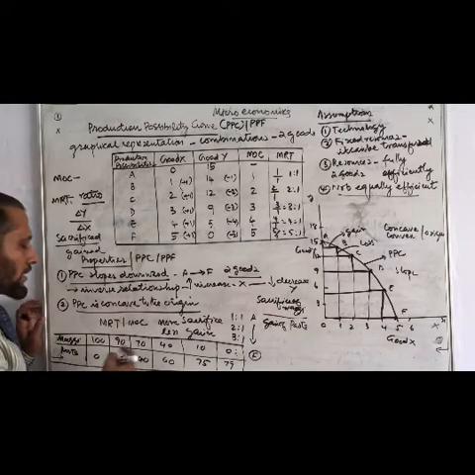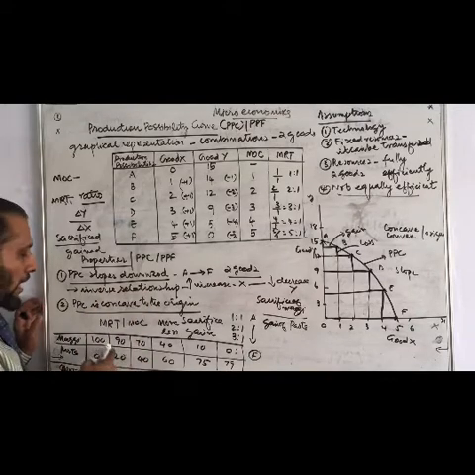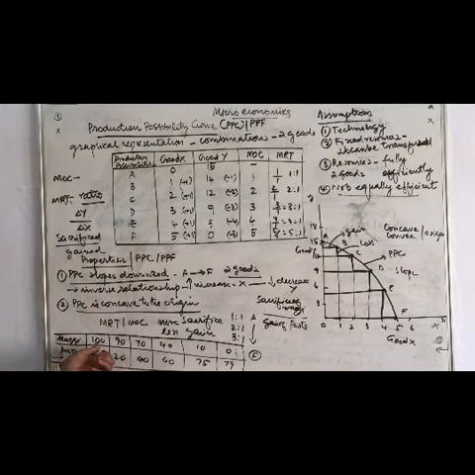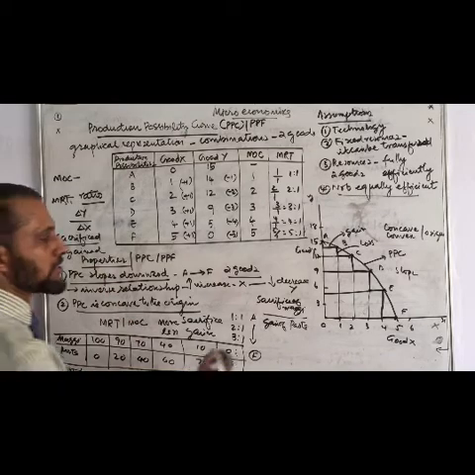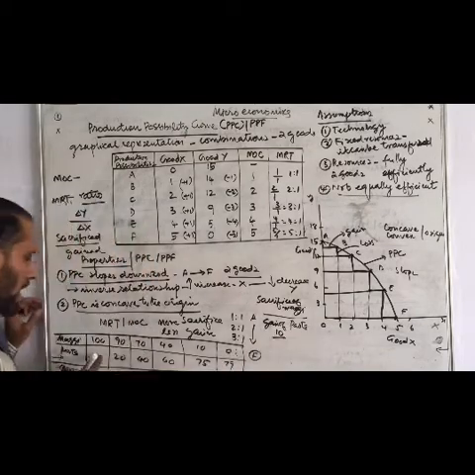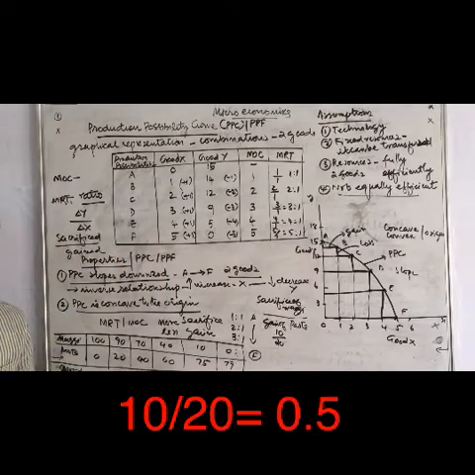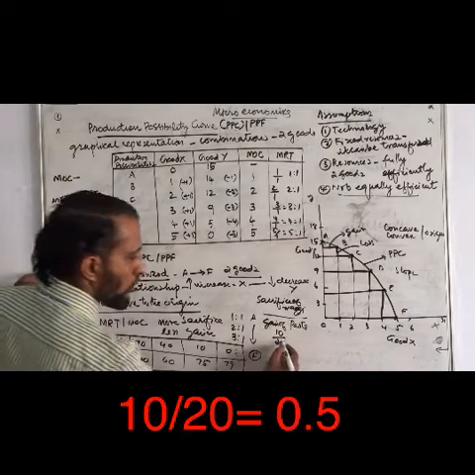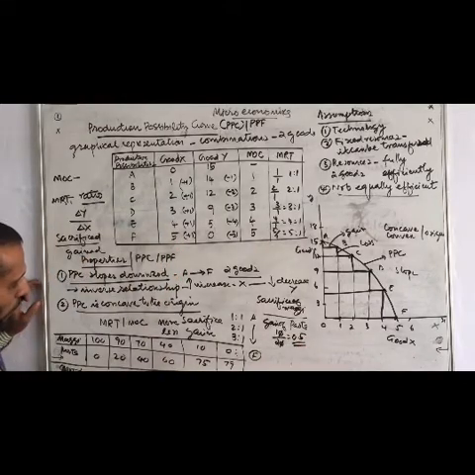First example, first was no sacrifice. Nothing is there. Second, sacrifice. So in between, below, you can write MOC or MRT and calculate. First one, no calculation. Second one, how much sacrificed? From 100 we came to 90. So how much sacrificed? 10. How much gained? 20. 10 divided by 20. What's the answer? 0 and 0 cancelled. 1 by 2, 0.5. We got the first answer, 0.5.